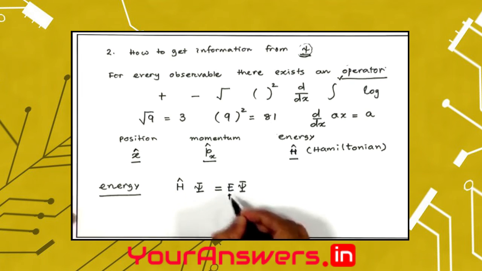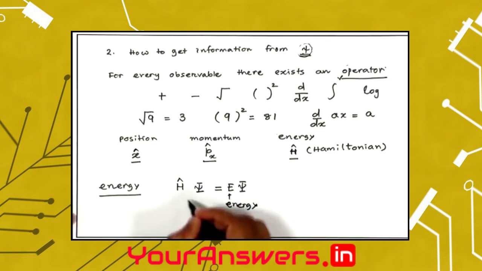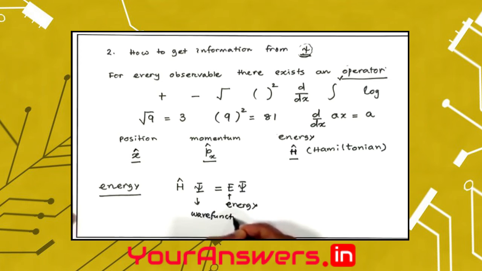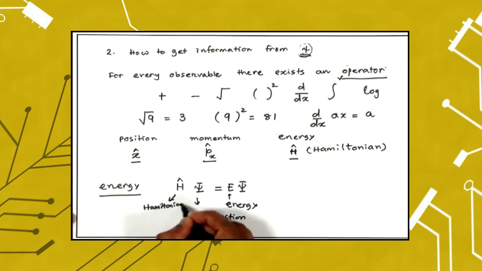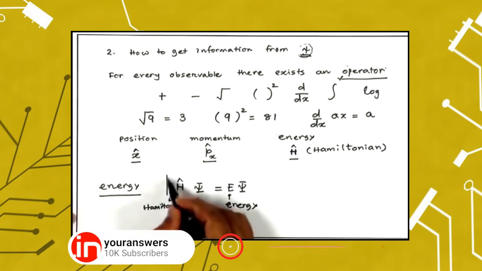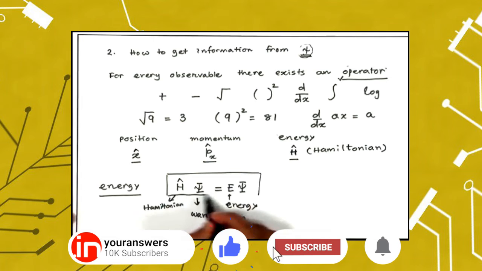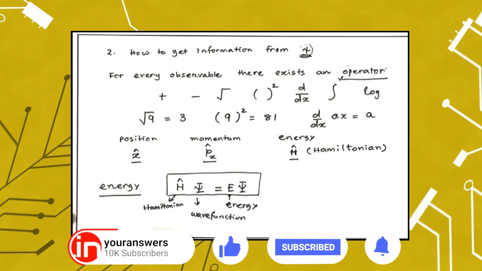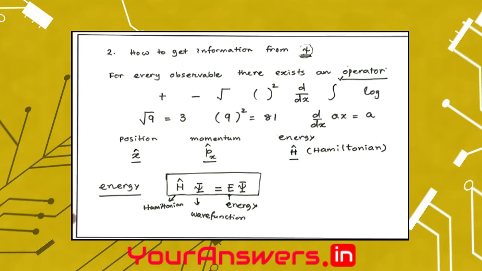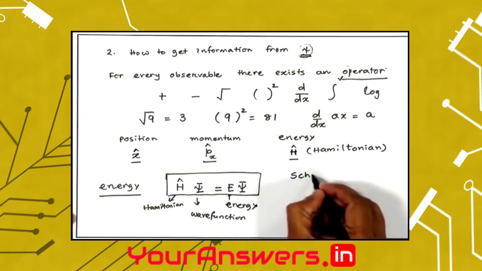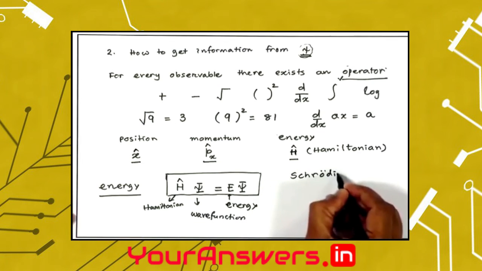So this is the place for my result, and in this case, this is the energy. This is my wave function, and this is the Hamiltonian operator. And this equation that you see here, H psi equals E psi, is a very simple equation to write, but one of the most difficult equations to solve, and this equation is called the Schrödinger equation.